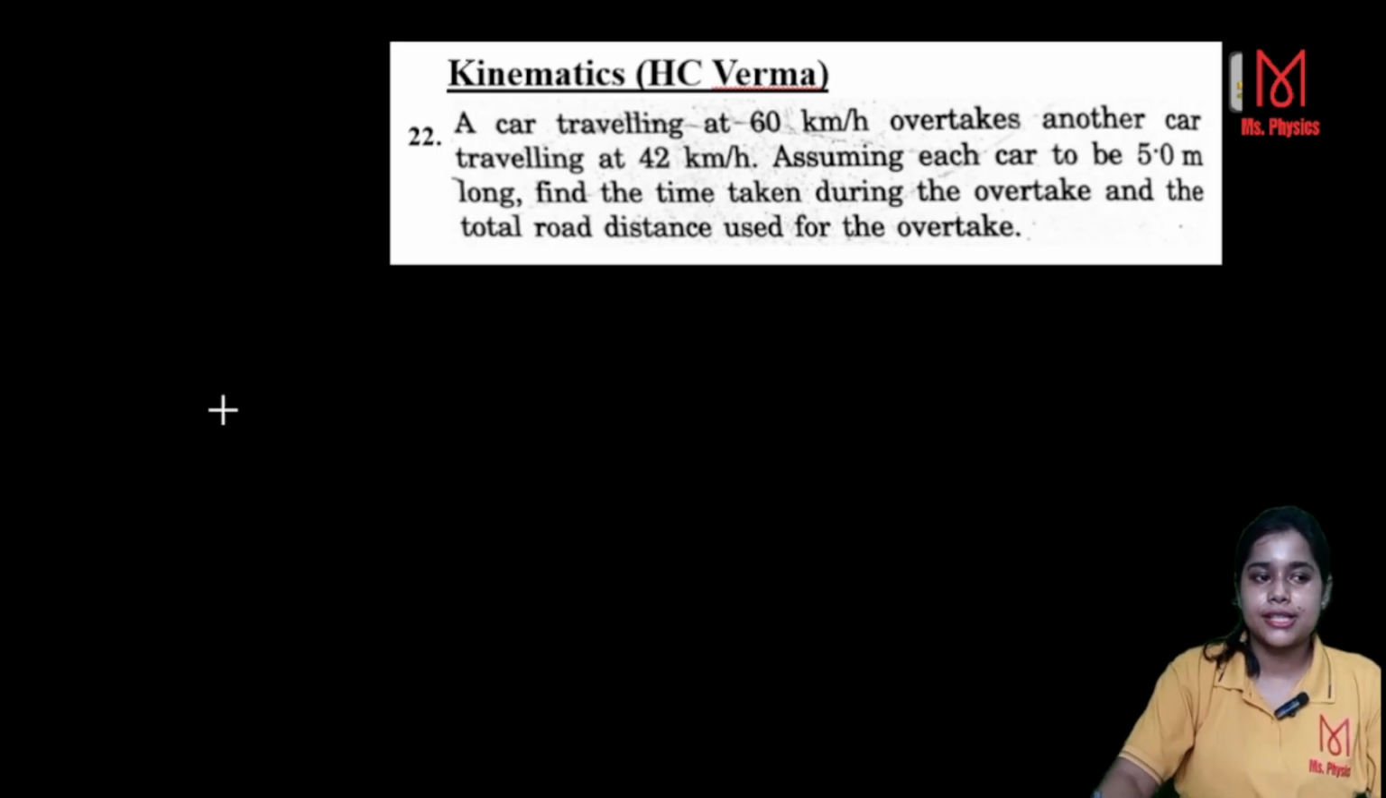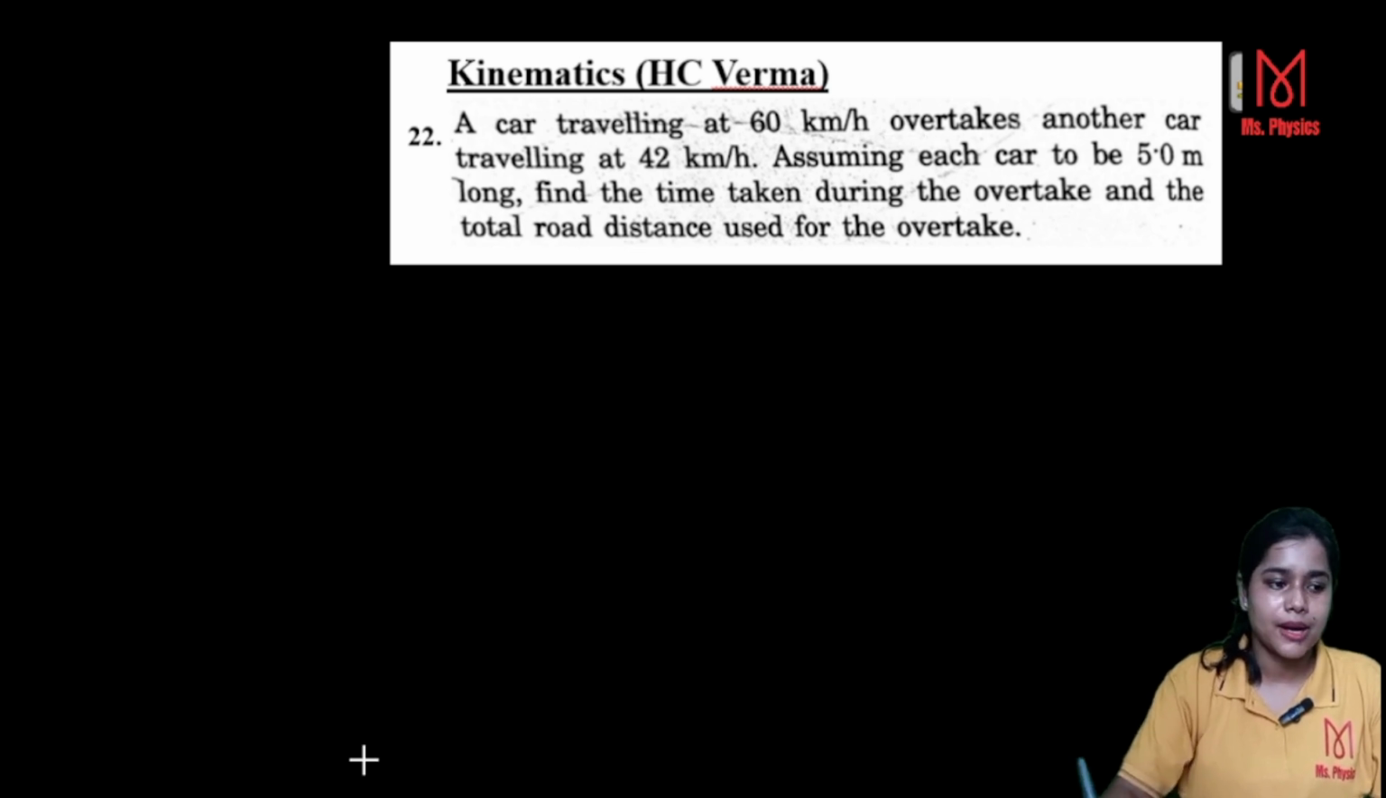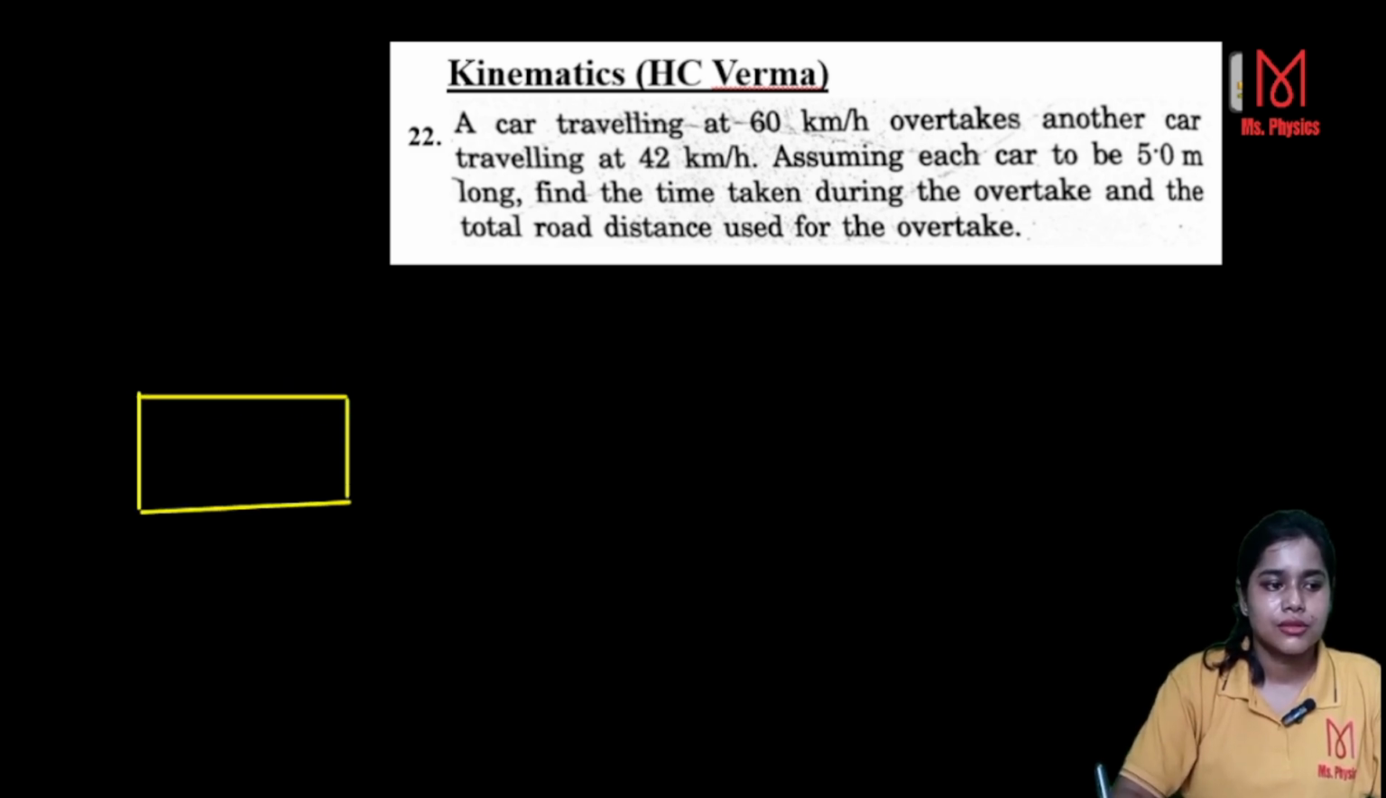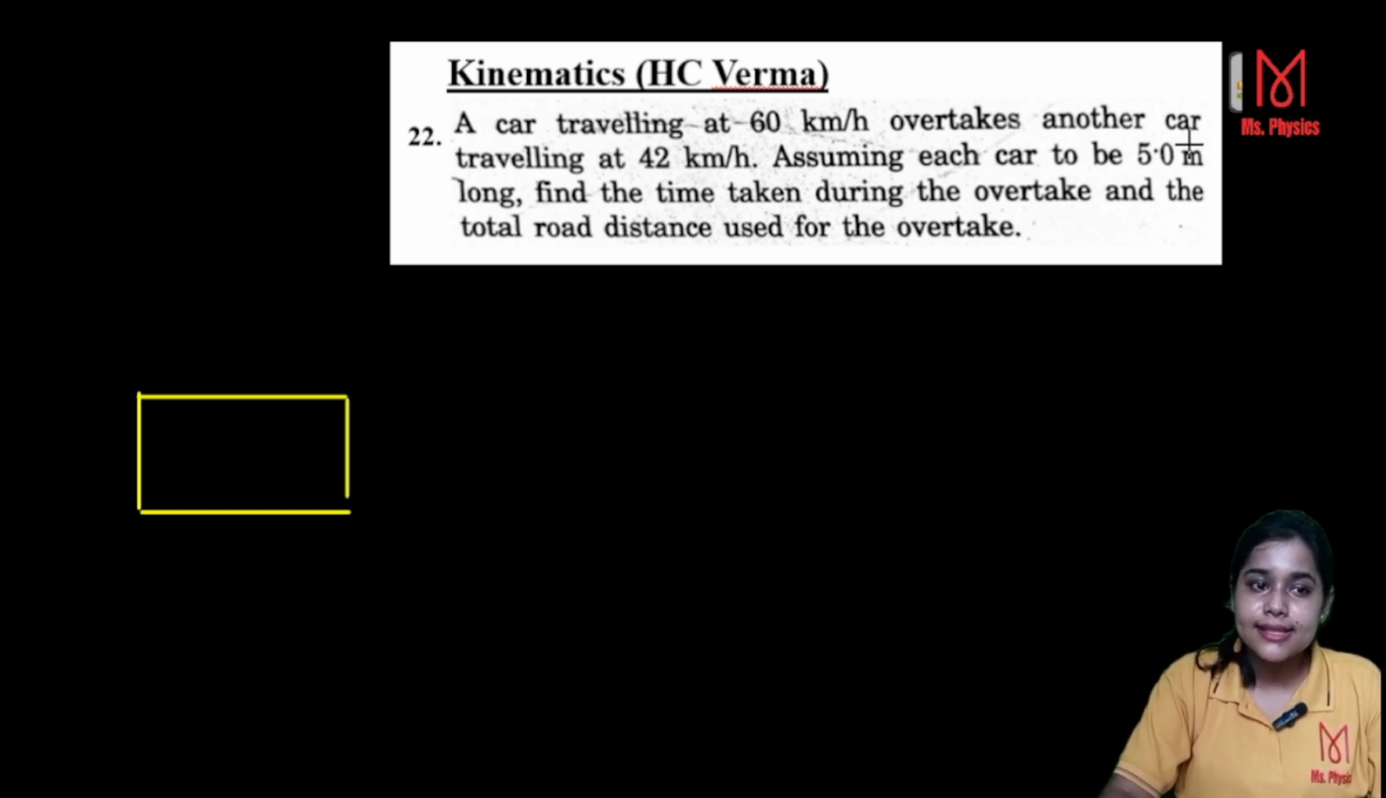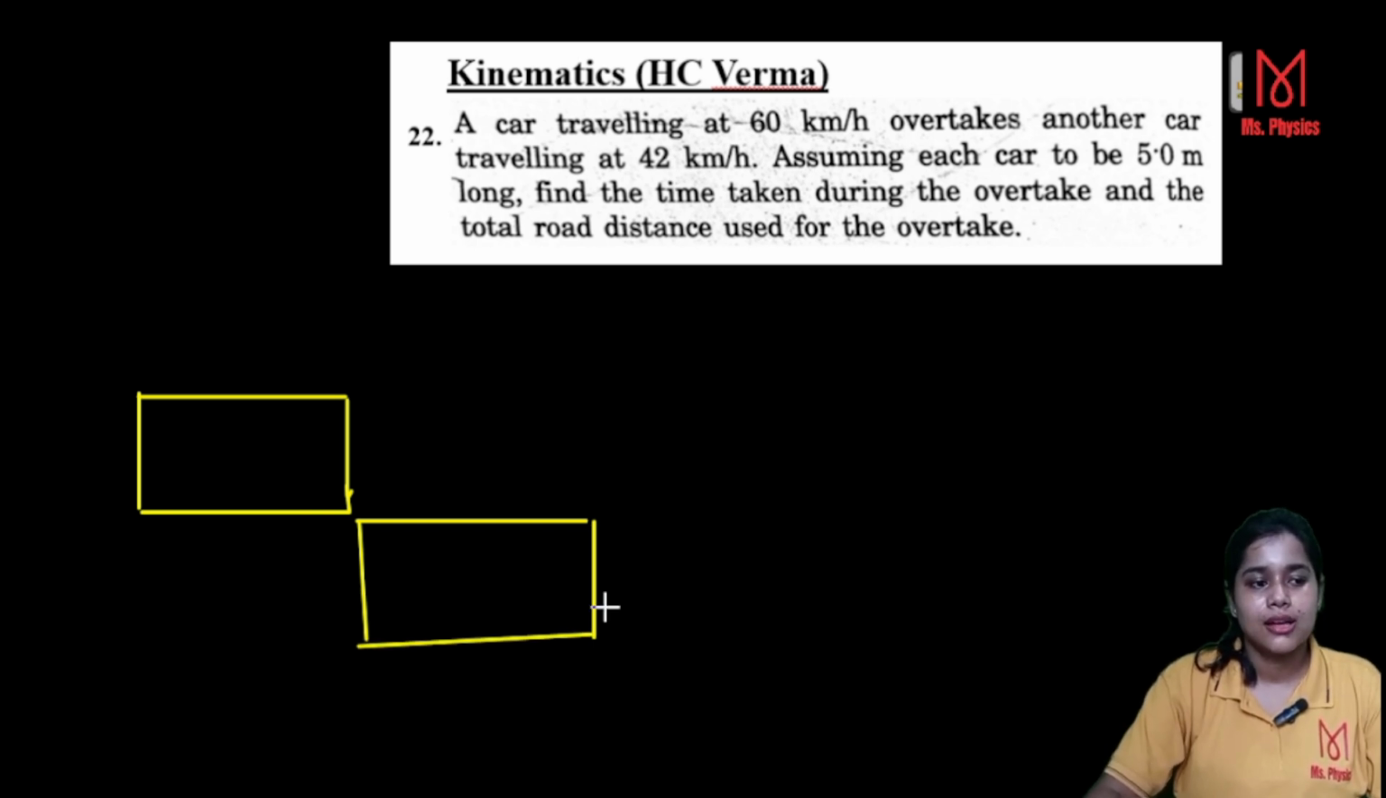Now let's go to the next problem. This is also a relative velocity problem. Here a car traveling at 60 km per hour. So first you draw the car. This is one car. Overtakes another car traveling at 42. That means it starts overtaking another car. That means it should be at this point. The other car should be at this point.